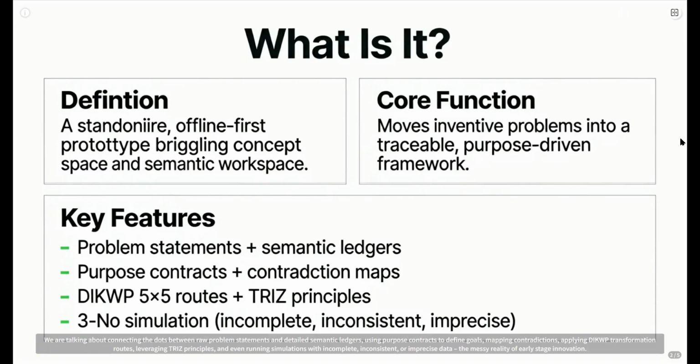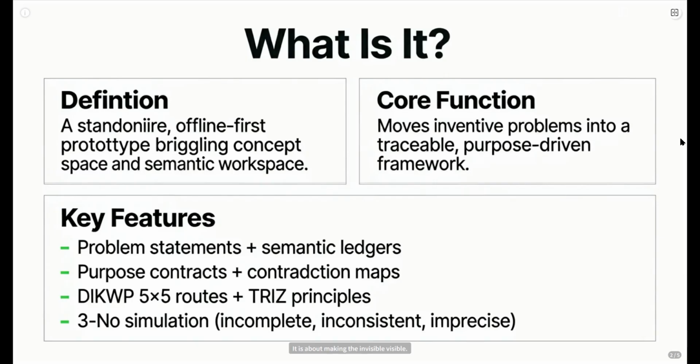We are talking about connecting the dots between raw problem statements and detailed semantic ledgers, using purpose contracts to define goals, mapping contradictions, applying DIKWP transformation routes, leveraging TRIZ principles, and even running simulations with incomplete, inconsistent, or imprecise data, the messy reality of early-stage innovation. It is about making the invisible visible.